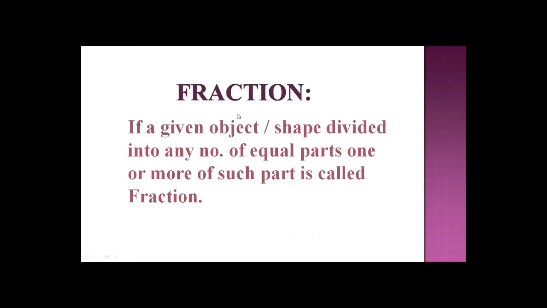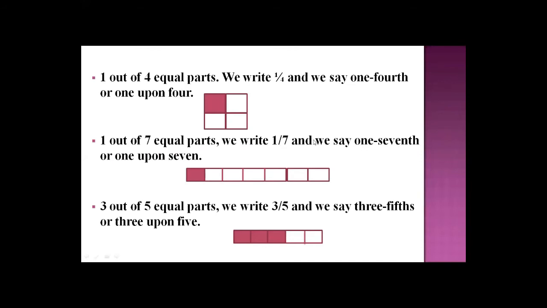In this definition, what we learn is, if a given object or shape is divided into any number of equal parts. So here you see that this square is divided into 4 equal parts. So what's the fraction? Here the colored part is denoted as numerator, and all the parts, the complete parts of this square, are denoted as denominator. Okay, so if I ask you what is the fraction of this square, we will write it like 1 upon 4, and we say 1/4 or 1 upon 4.